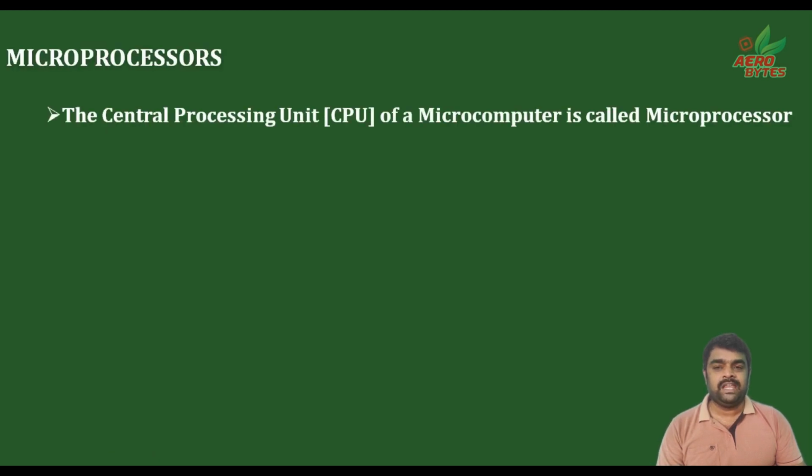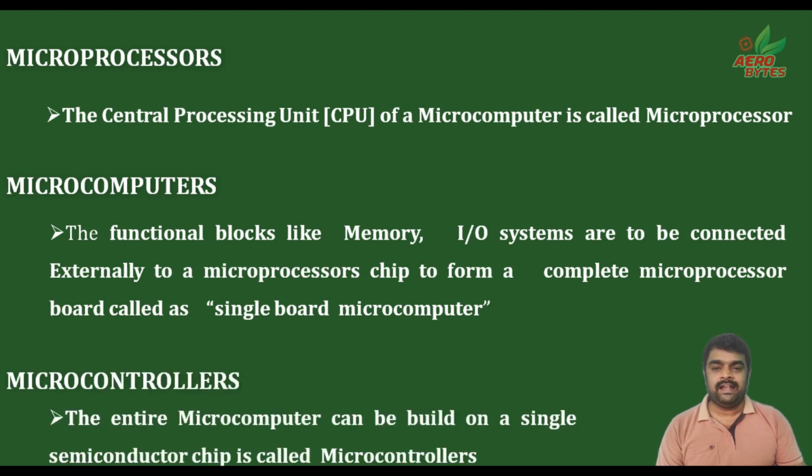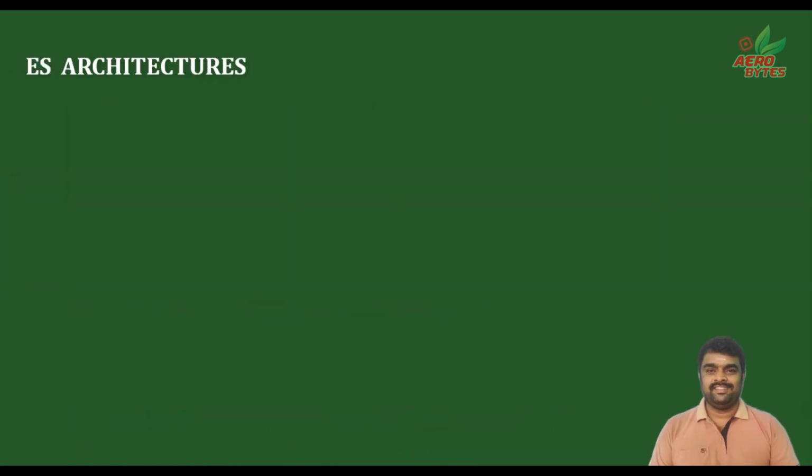Microprocessors are the central processing unit of a microcomputer. Microcomputers are formed by using the microprocessor, memory and other I/O peripherals. The entire microcomputer built on a single semiconductor chip is called a microcontroller. Now, we are very clear about microprocessor, microcomputer and microcontrollers.